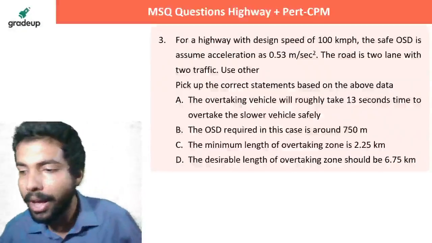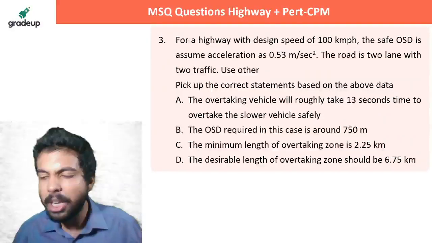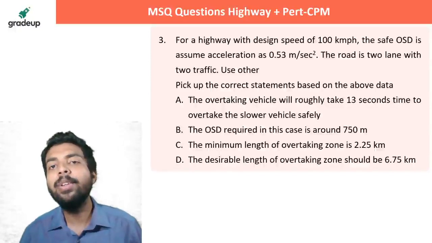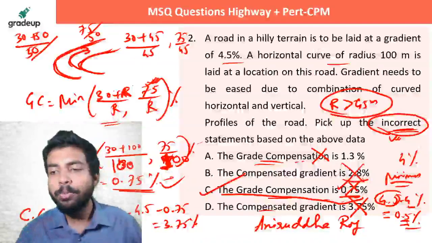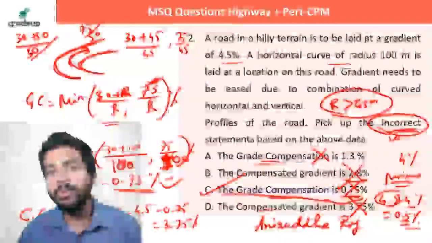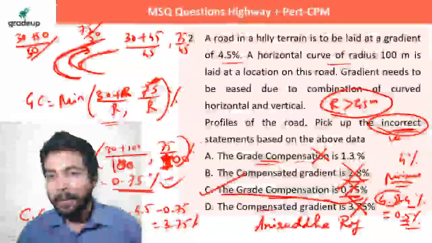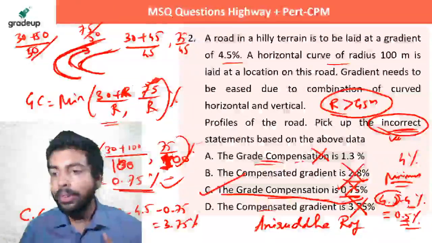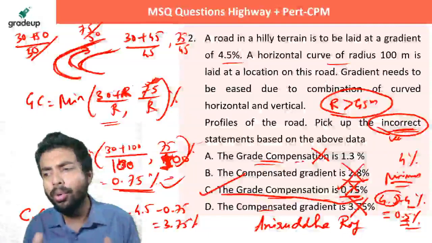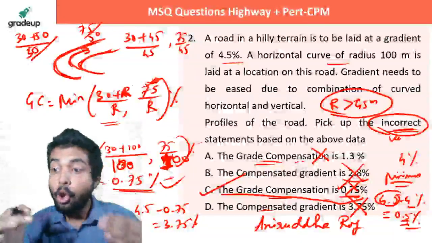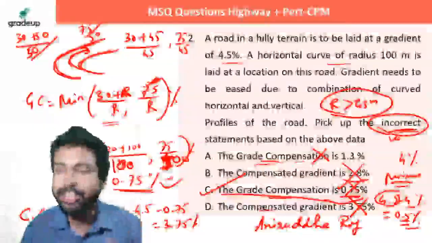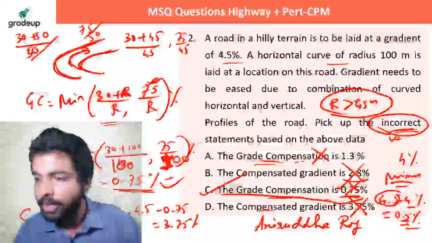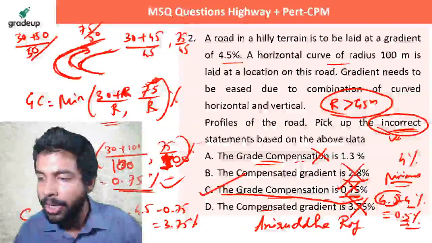Okay, let's move to the third question. This is based on OSD. बहुत इंपॉर्टेंट क्वेश्चन है, करवाया हूं मैं इस टाइप का क्वेश्चन. For a highway with design speed. देखो तो इस क्वेश्चन में और कुछ बाकी रह गया क्या नहीं? बताओ, इस क्वेश्चन में और कुछ बाकी रह गया क्या नहीं? Thanks that all of you are noticing these things. It's very good to know that that thing is only required in the MSQ questions, that आप सारे options को पढ़ रहे हो, सारे options को judge कर रहे हो. That is the only thing. Very good.